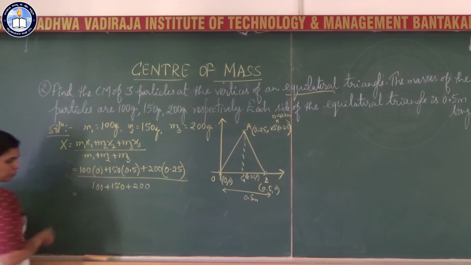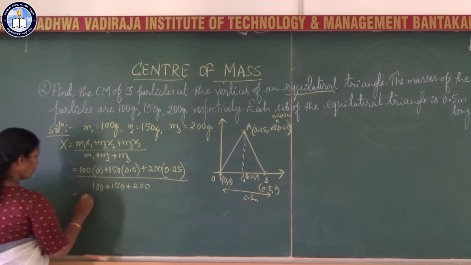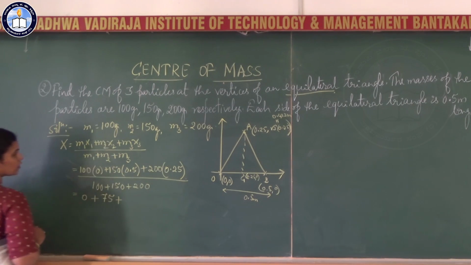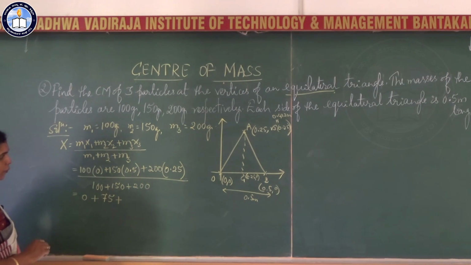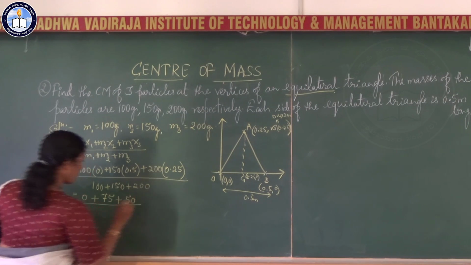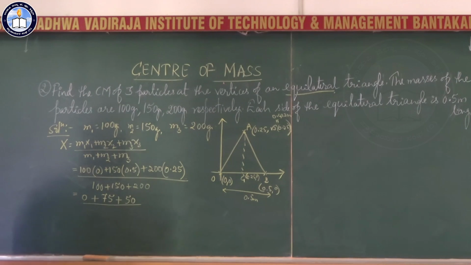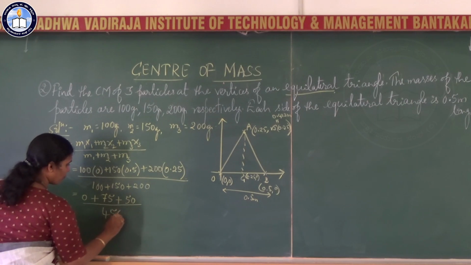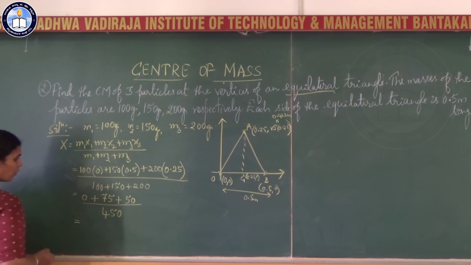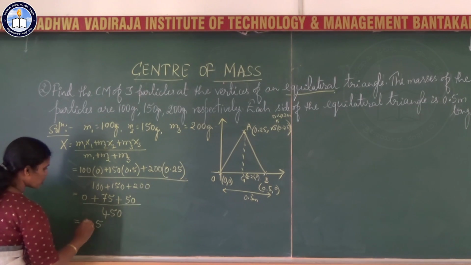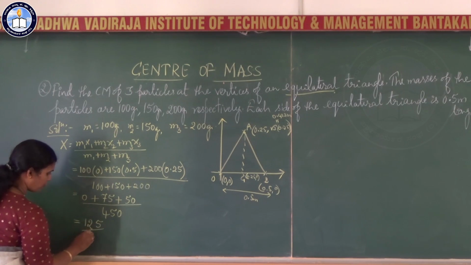So this is equal to 0 plus half of 150, that is 75, plus 200 into 0.25, 50, divided by 450.